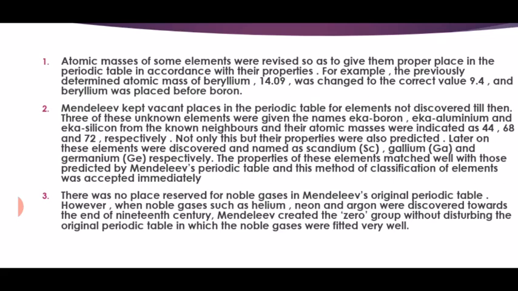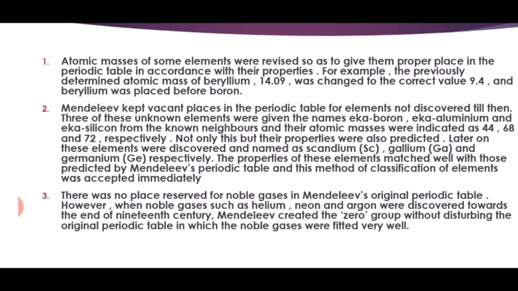Now come to the third merit. So what is the third one? There was no place reserved for the noble gases. What is meant by noble gases? Noble gases are those gases which have the outermost orbit completely filled, that means helium, neon, argon and krypton. So these are known as noble gases.